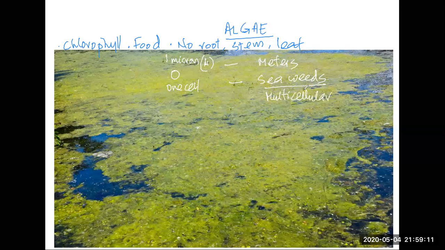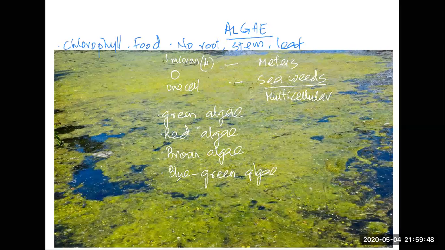Multicellular. Okay, they look like big plants on the land, but they don't have stem, root, and leaf. And there are different kinds of algae. Some algae are green in color, so you call them green algae. Some are red in color, so they are known as red algae. Some are brown in color, so they are known as brown algae. Okay, and so on. That's a classification of algae, and some of them are known as blue-green algae. So algae is classified according to the color.